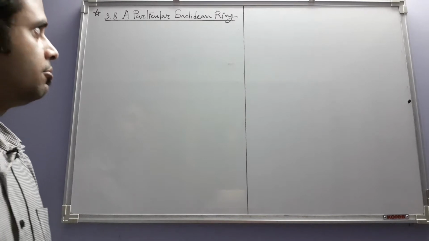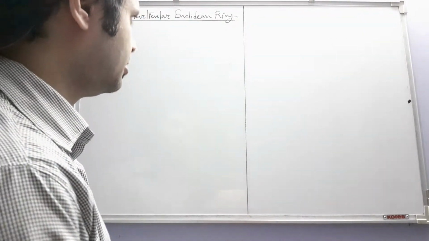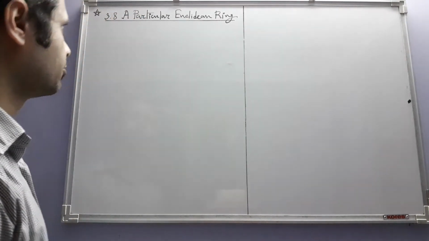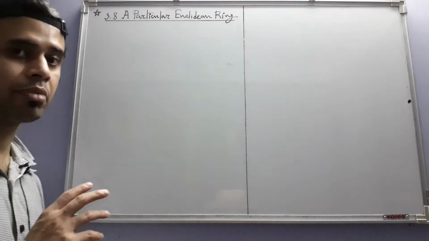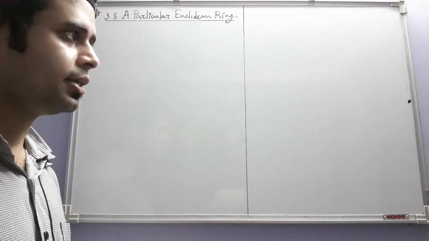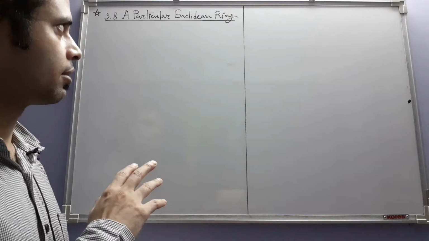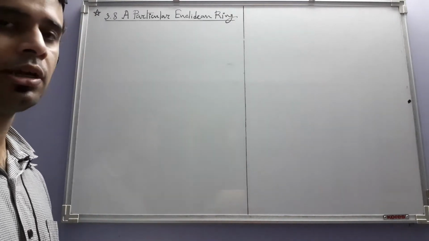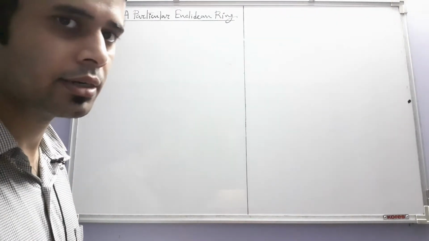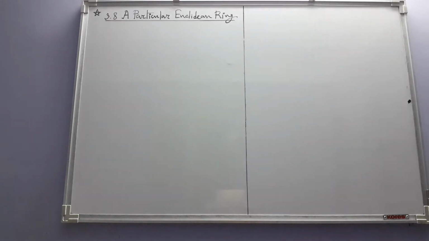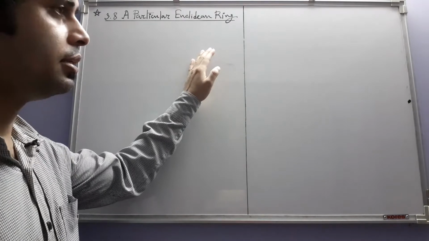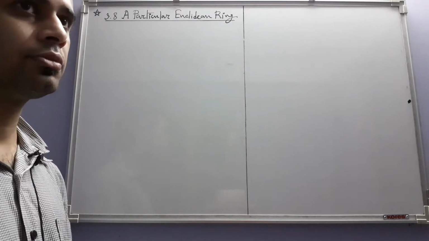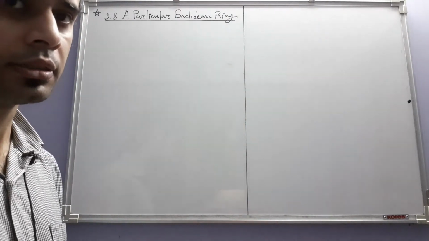Okay, so we have come back to ring theory, and today we are going to see a particular Euclidean ring. If you recall, last time we actually developed the theory of Euclidean rings. So now we are going to see the Euclidean ring of Gaussian integers.